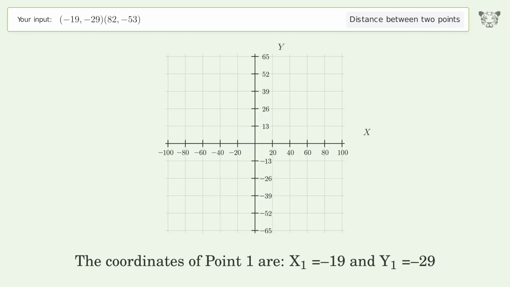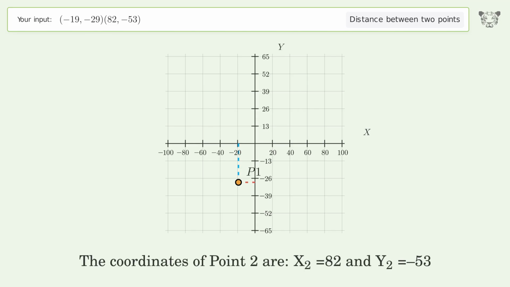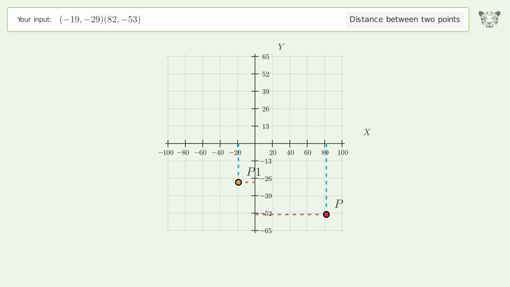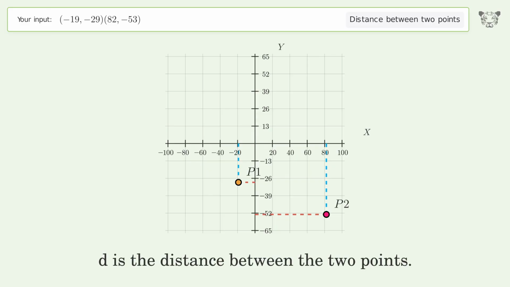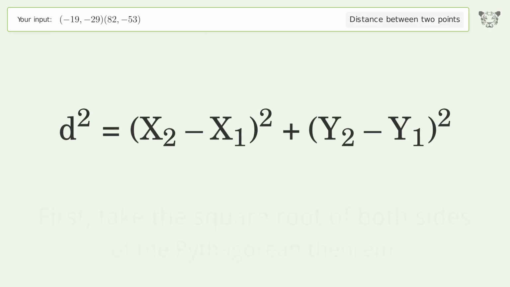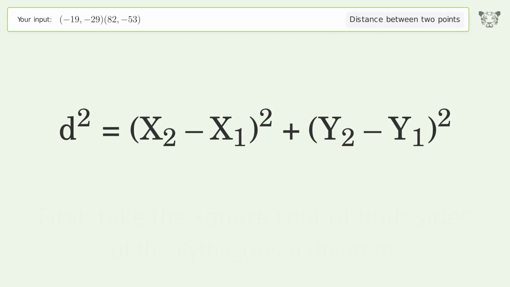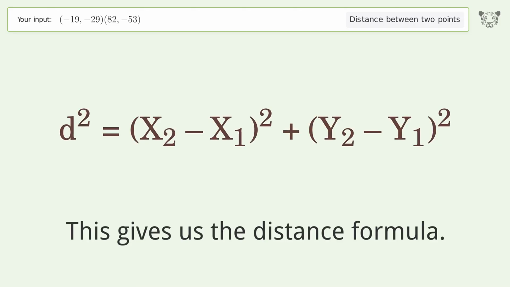The coordinates of point 1 are x1 equals -19 and y1 equals -29. The coordinates of point 2 are x2 equals 82 and y2 equals -53. D is the distance between the 2 points. First, take the square root of both sides of the Pythagorean theorem. This gives us the distance formula.